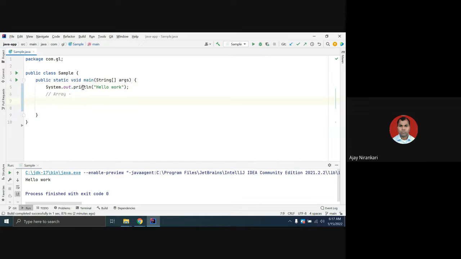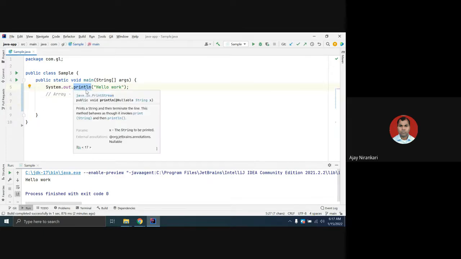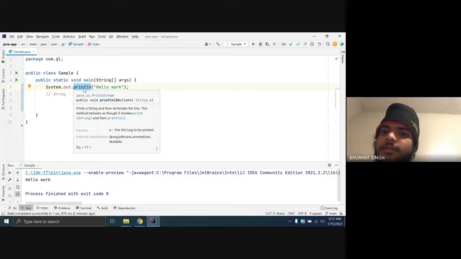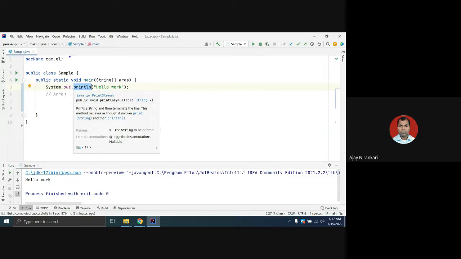So these are the Java API. If I want to know what the println method does, this is the out. Whatever output you are taking, this is java.io, and this is the public void println method, and it takes one input.